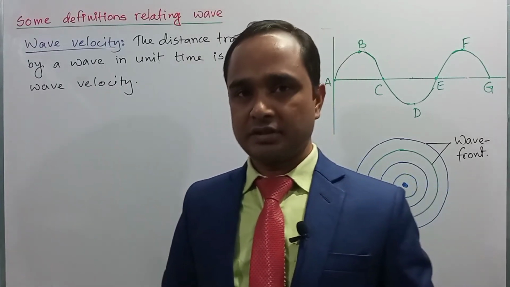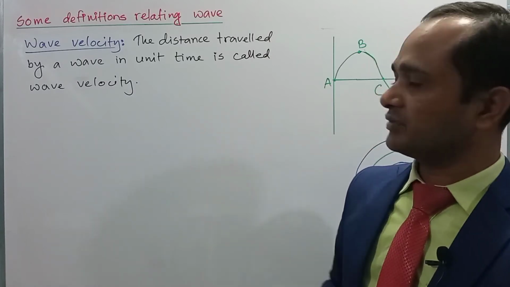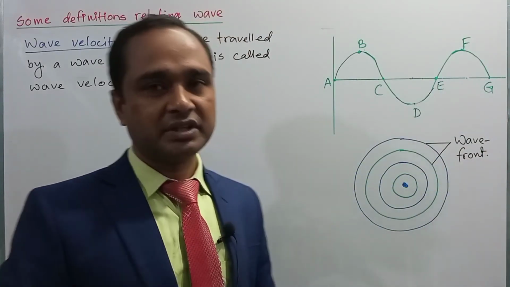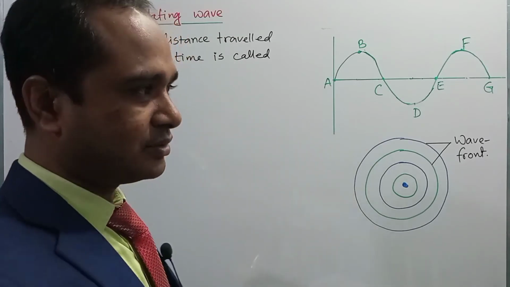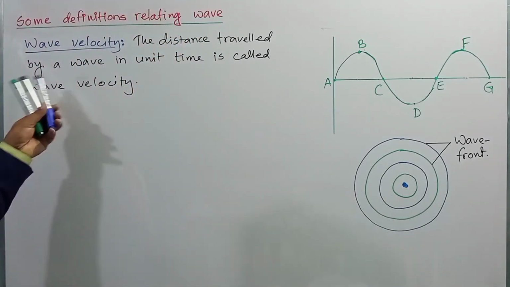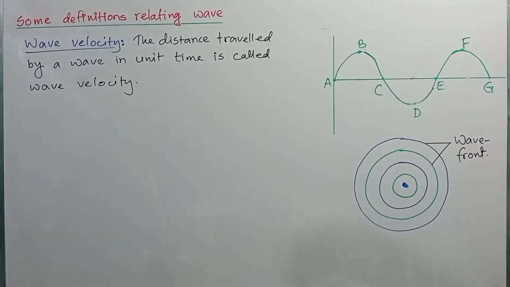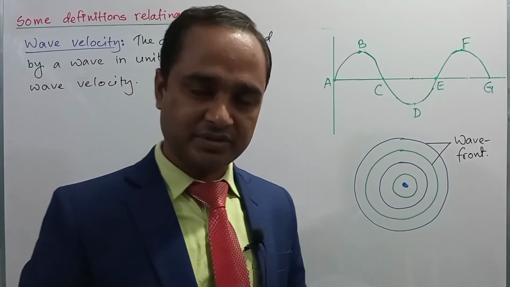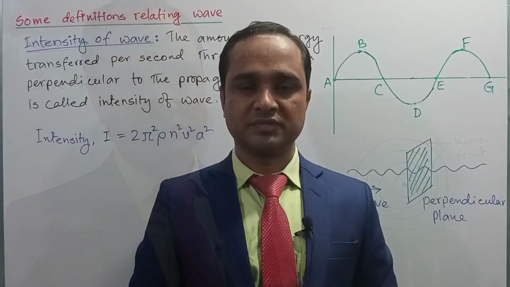Dear student, now we will see another important definition, wave velocity. You know what velocity is? Distance traveled by a body in unit time is called velocity. So wave velocity means the distance traveled by a wave in unit time. It's a very easy and basic definition.